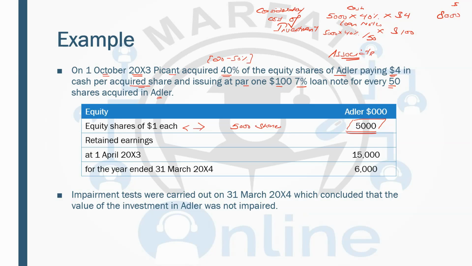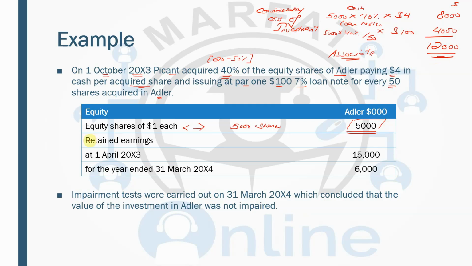And now we'll calculate the loan notes. 2,000 shares have been acquired, so for every 50 shares, a $100 loan note, which means $4,000. So the total consideration which has been paid by the parent to the associate for acquiring this 40% chunk is $12,000.